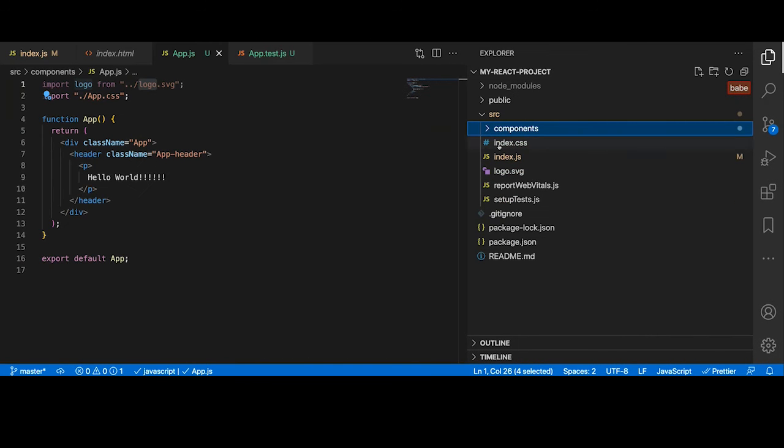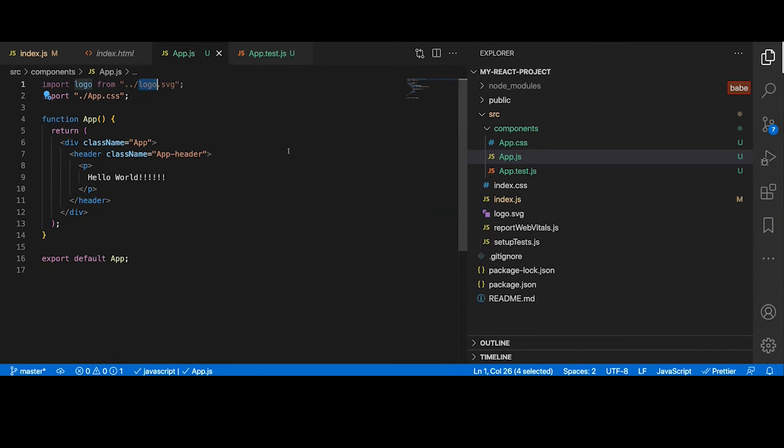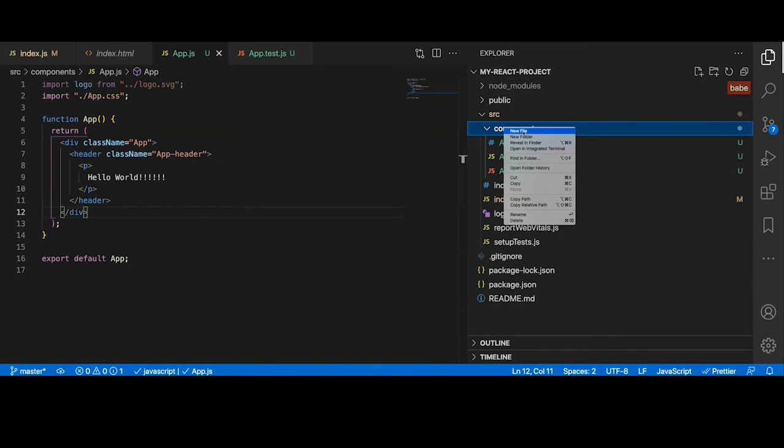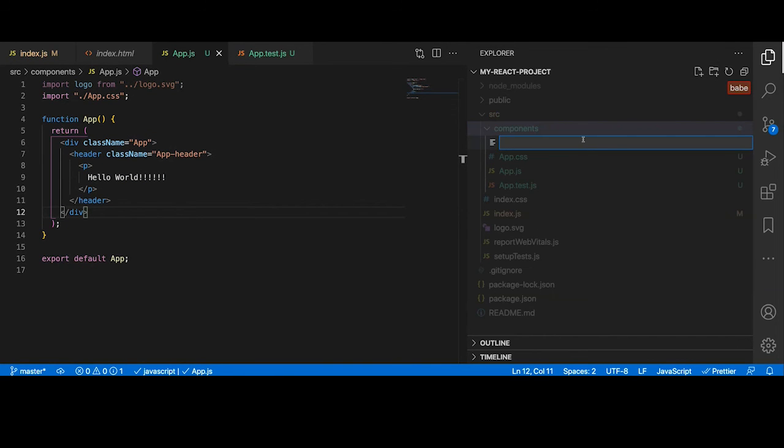If you want to add your own component, we can follow the same thing. See, the way this app.js is implemented is a perfect example of a functional component. We are not including any React library here. Basically, what we have here is just a function which is returning some JSX. So if we try to add our own component, let me add one file here and we'll call it